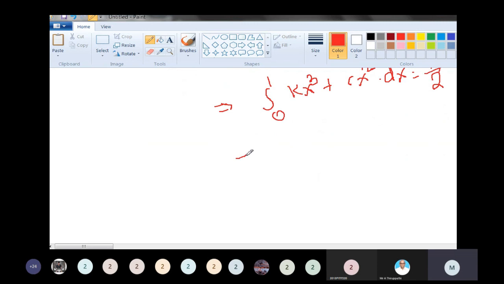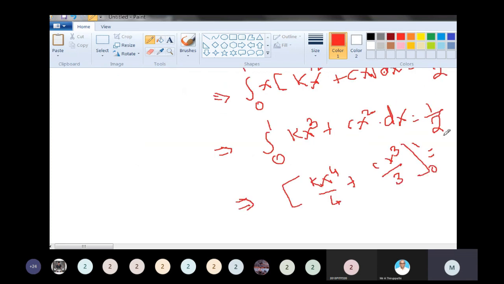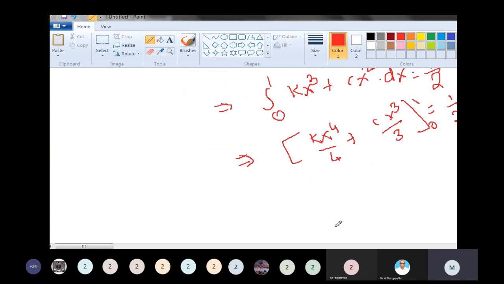Now integrate: kx to the power 4 divided by 4 plus c x cube divided by 3, from 0 to 1, is equal to 1 by 2. Putting the upper limit, we get k by 4 plus c by 3 equal to 1 by 2.